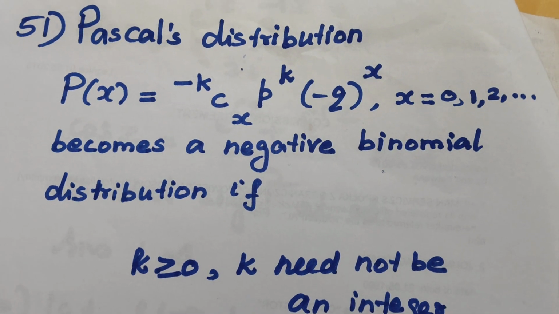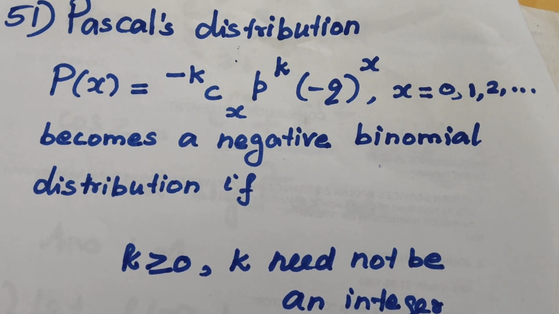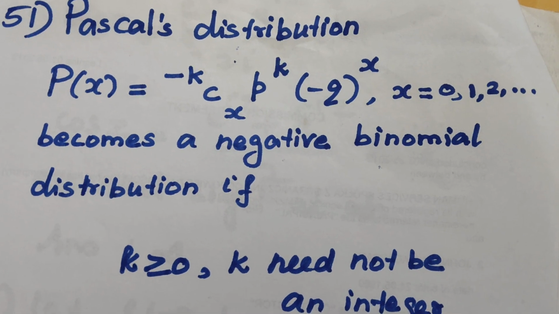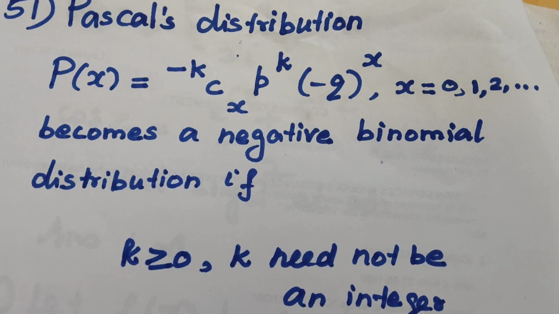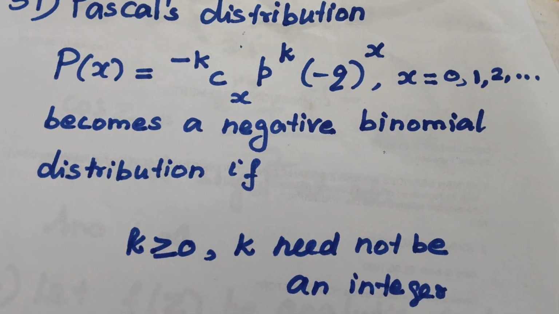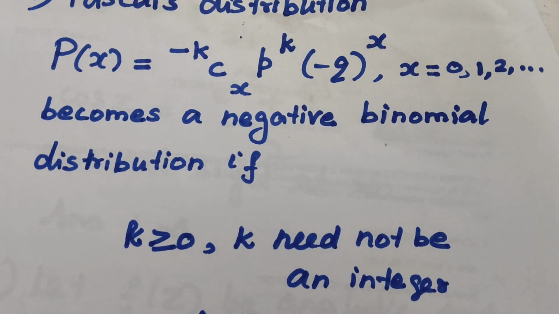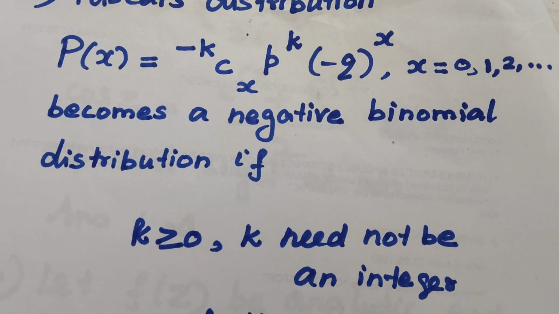Question number 51 from Pascal's distribution. P of x is equal to minus k c x p power k into minus q power x, x equal to 0, 1, 2, etc., becomes a negative binomial distribution if the condition on k holds. The answer is k is always greater than or equal to 0 and k need not be an integer.